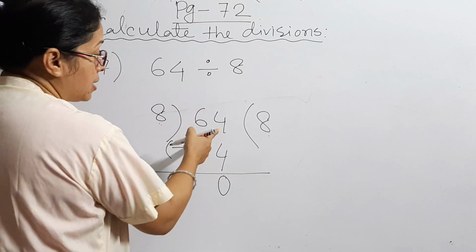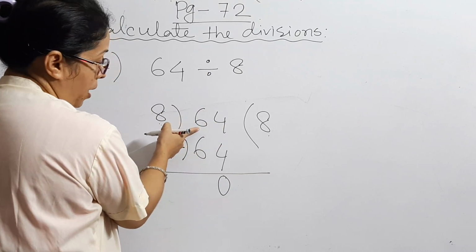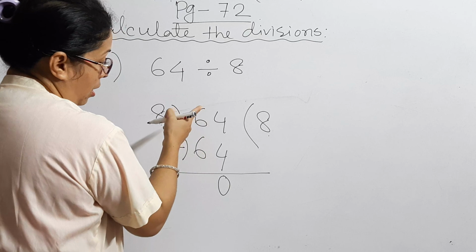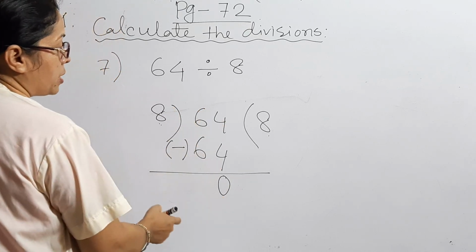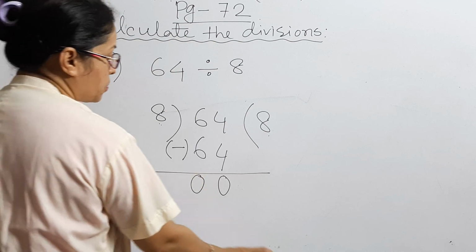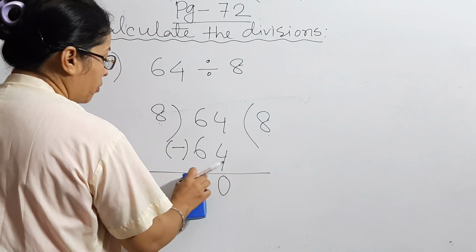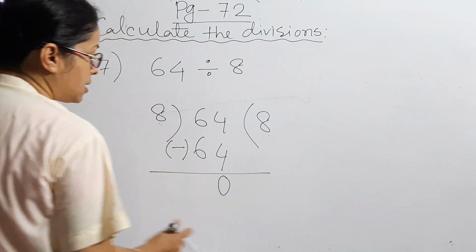And mind it, here are the ones and tens places. In this subtraction, always write the 0 in your ones place. Don't write it in your tens place. It's not the proper system.